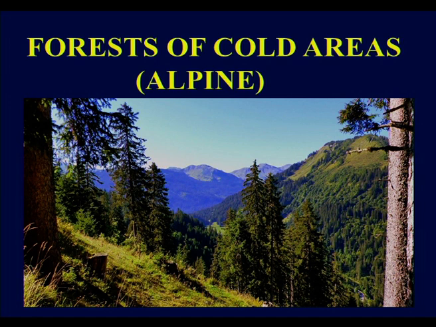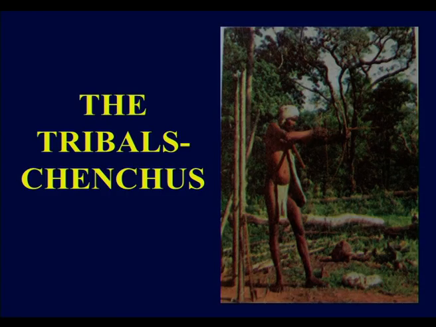Okay children, till this have you understood? Yes. Now let us see the next one. Tribals. Some of the people will be living in the forest areas, and they are called tribal people. There is a variety of tribal peoples in our Telangana also. They are Chenchus, Koya and Gonda. So, there are different varieties of tribal people.